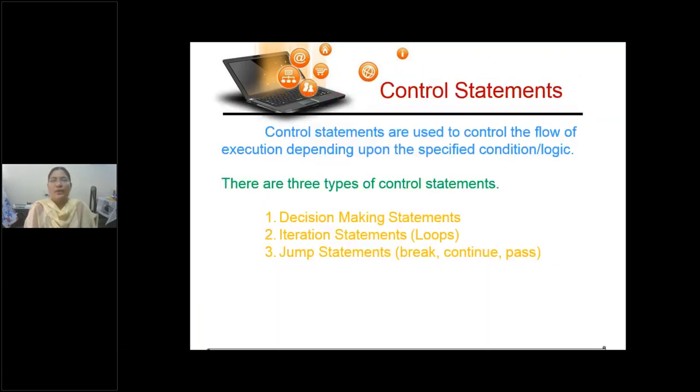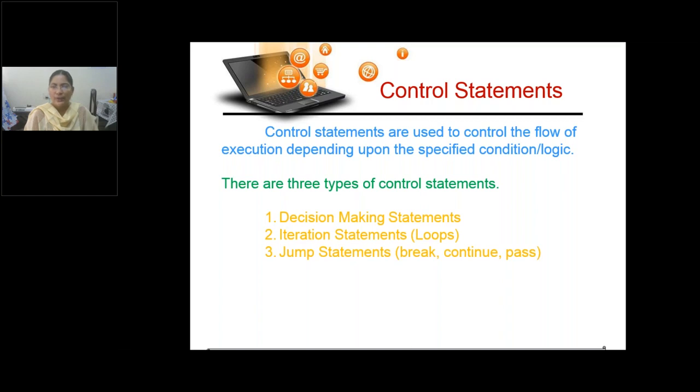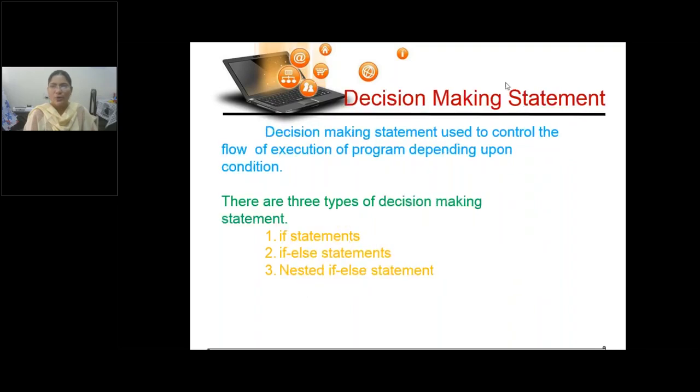So now we have come to control statements. What are the control statements that are used in execution depending on the specified condition? There are three types of control statements in Python: decision making statements, iteration statements, jump statements. Decision making statements we use if, elif, else, ladder. In iteration statements we use for loop, while loop. In jump statements we use the keywords break, continue, pass. Okay, children, are you following?